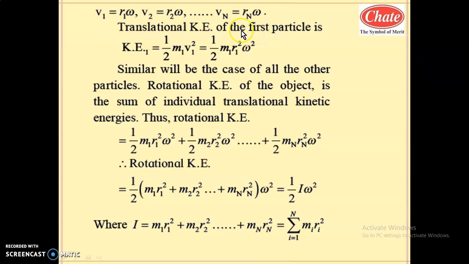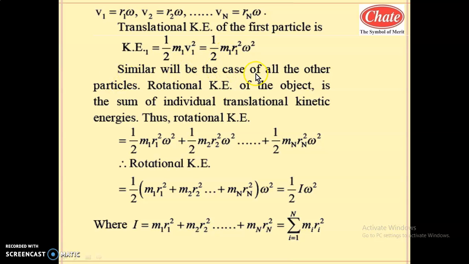So the kinetic energy for the first particle is half mass of the first particle m1 into the speed of the first particle, v1 squared. But what is the v1 value? The v1 value is r1 omega. So this expression becomes half m1, substituting v1 equal to r1 omega, r1 squared omega squared. So this is the kinetic energy for the first particle.